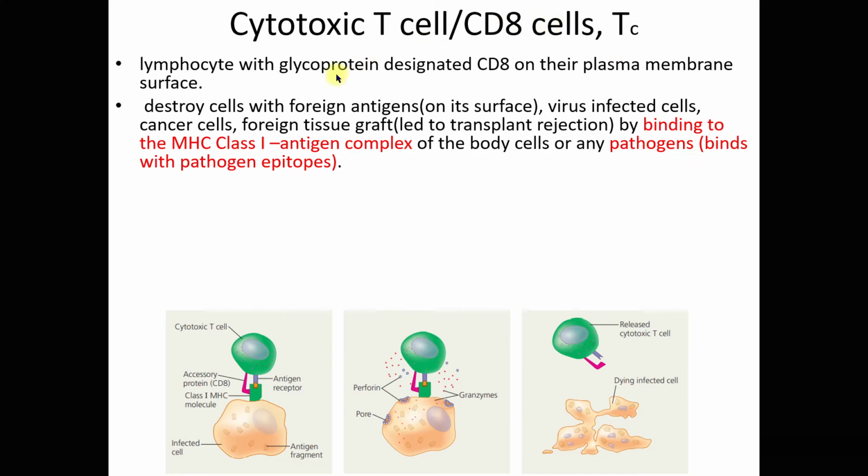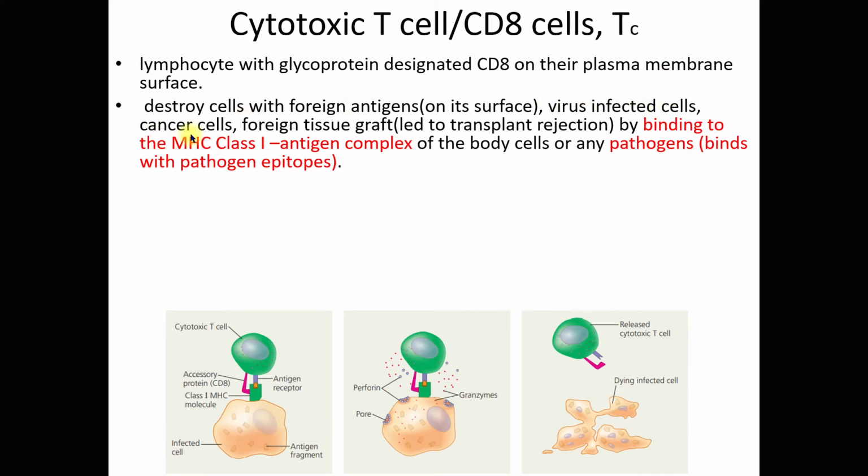Okay, the cytotoxic T cell destroys cells with foreign antigens, such as virus infected cells. Viruses don't live on the outside of your body cells. They will enter your body cells, right? Why? Because they want to replicate new viruses inside your body cells. So those body cells are referred to as infected body cells or virus infected cells. Those infected cells are destroyed by these cytotoxic T cells.